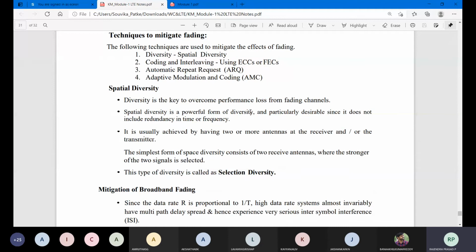Diversity is the key to overcome performance loss from the fading channel. Spatial diversity is a powerful form of diversity and particularly desirable since it does not include redundancy in time or frequency. It is usually achieved by having two or more antennas at the receiver or the transmitter. The simplest form of space diversity consists of two receiver antennas where the stronger of the two signals is selected. This type of diversity we call selection diversity.